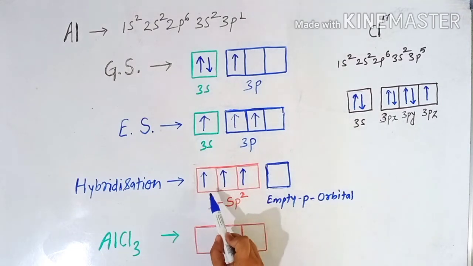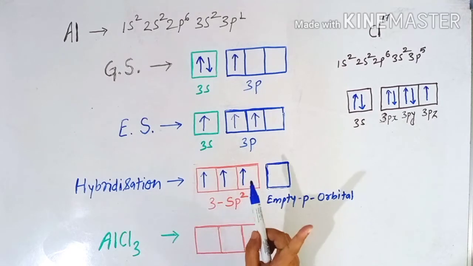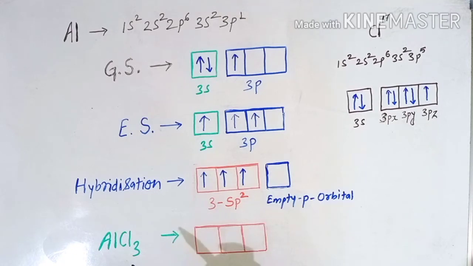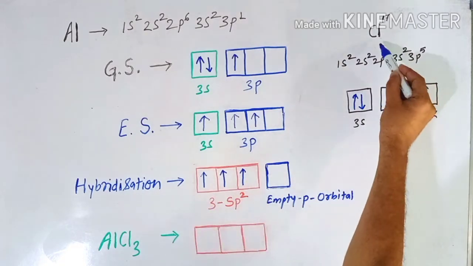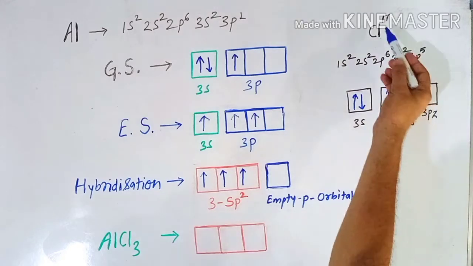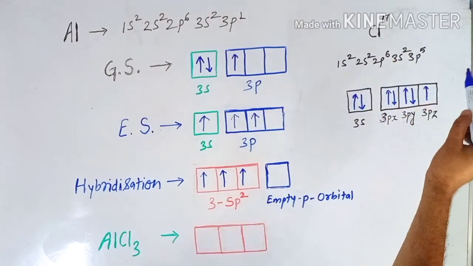Now these 3 sp2 orbitals each require a single electron so that the octet can be completed. So where does this single electron come from? Here is another atom, chlorine. Chlorine has an electronic configuration of 17 electrons: 1s2, 2s2, 2p6, 3s2 and 3p5.